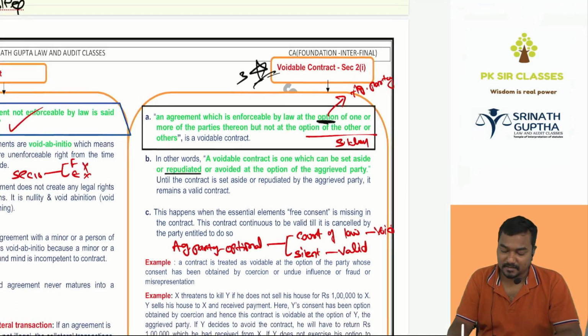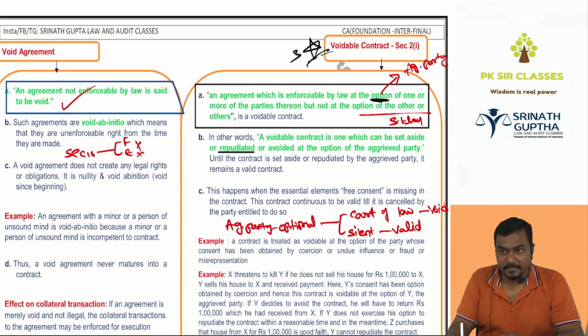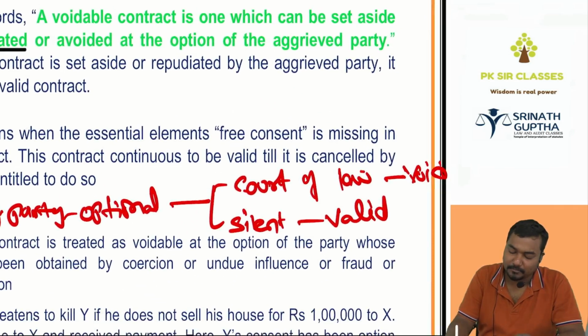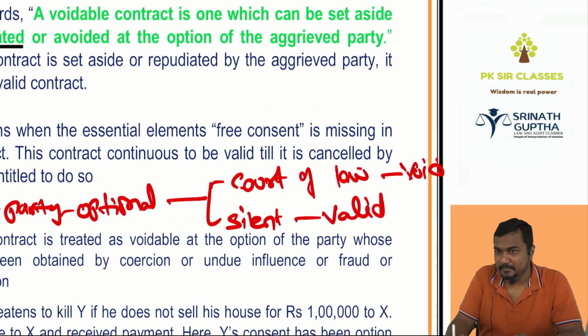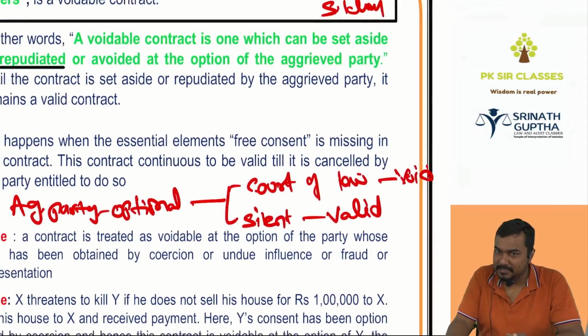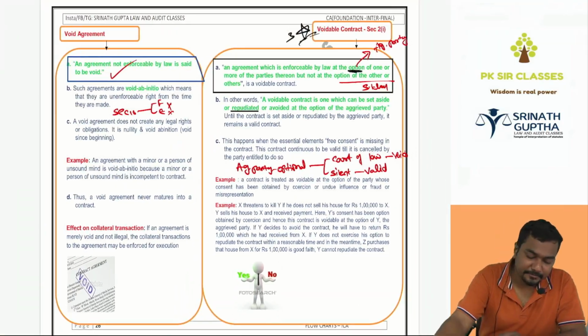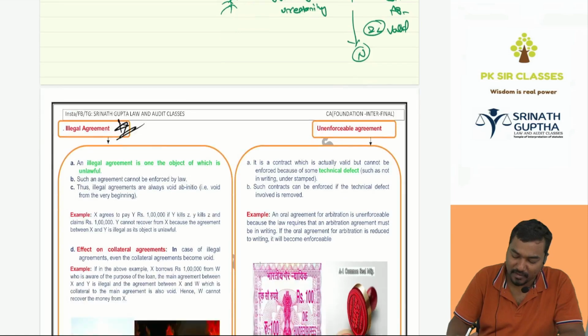Simply, it is an optional agreement. The aggrieved party who suffered the loss can approach court of law, can prove the pain, and make it void. If you remain silent, after expiry of reasonable time, it will become valid.